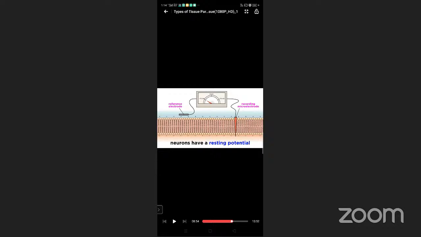The voltmeter shows you what? Minus 70 millivolt. Potassium ion concentrations in and out of the cell differ due to their differing abilities to diffuse across the membrane. It is maintained by sodium-potassium pumps that keep the concentration gradient as it is. But when a signal is received, whether from sensory input or a neurotransmitter from another neuron, there will be a change in this potential which can produce a signal.